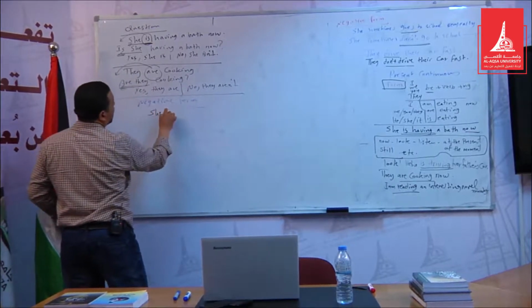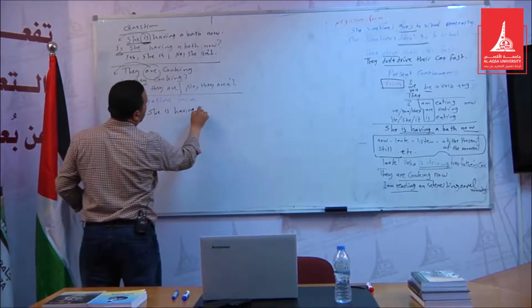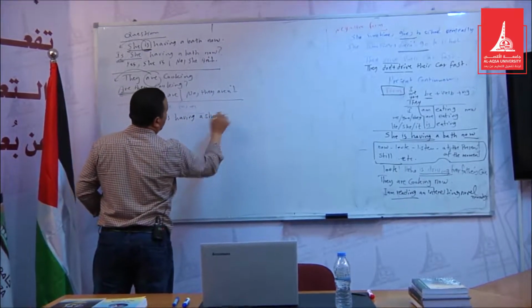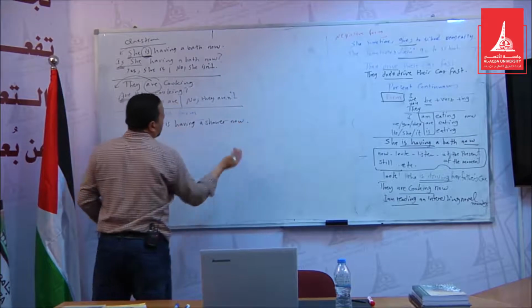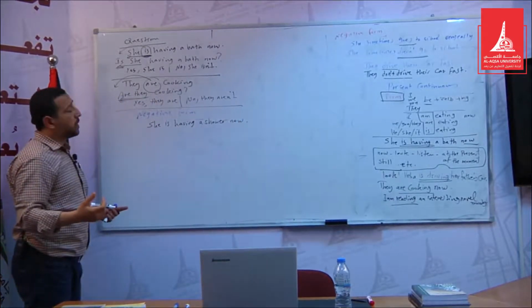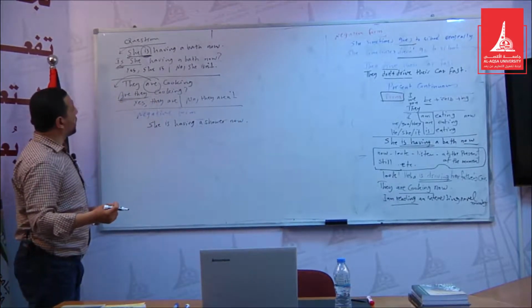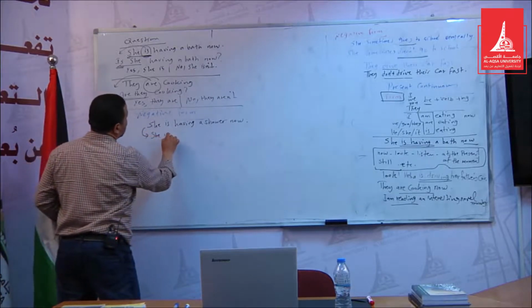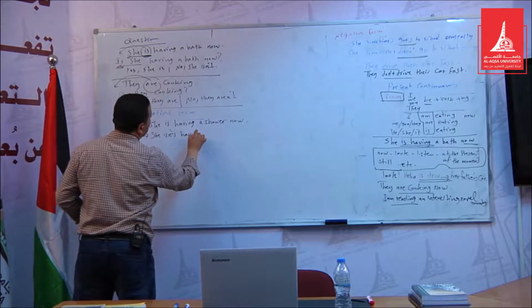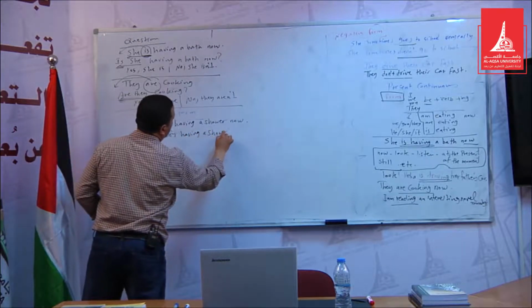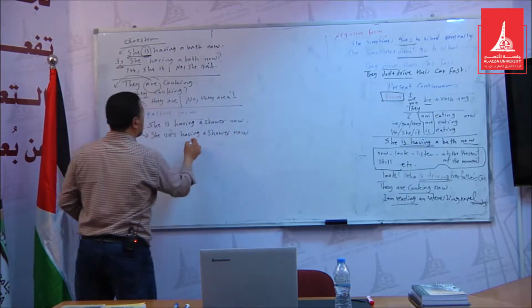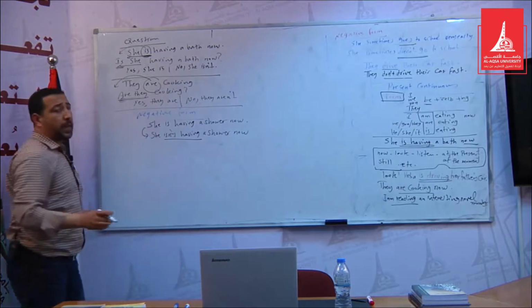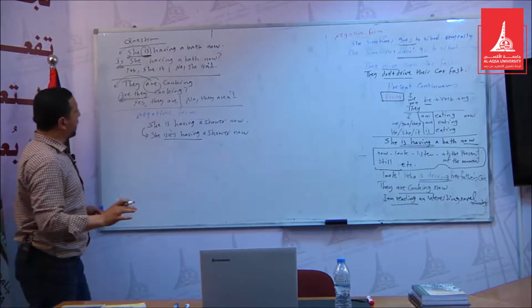She is having a shower now. Let's negate this sentence. She is not. It becomes "She is not having a shower now." It's very easy.